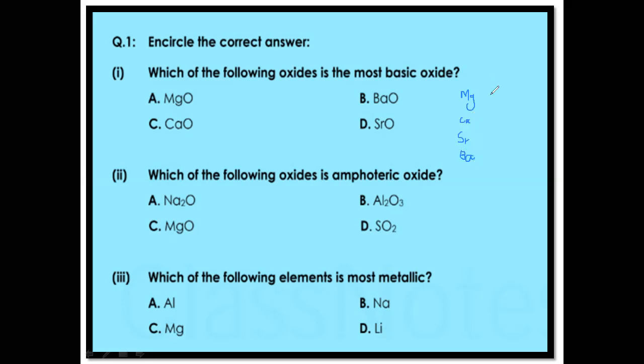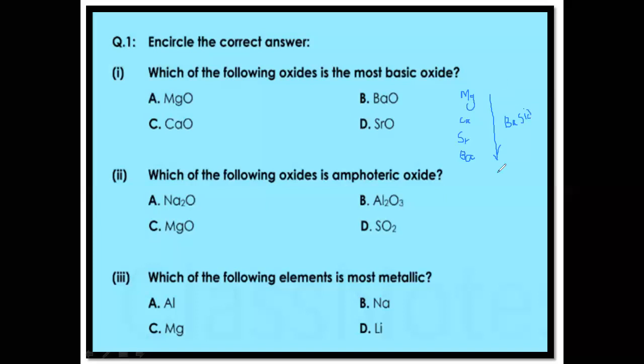And if you remember, I told you that the basic character increases down the group. So I can write: basic character increases down the group.